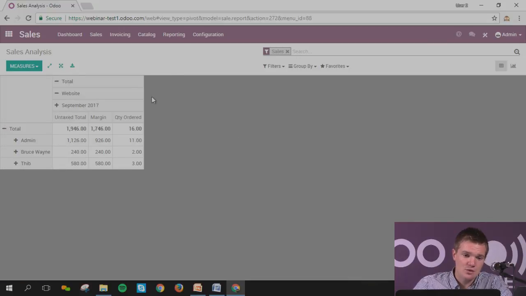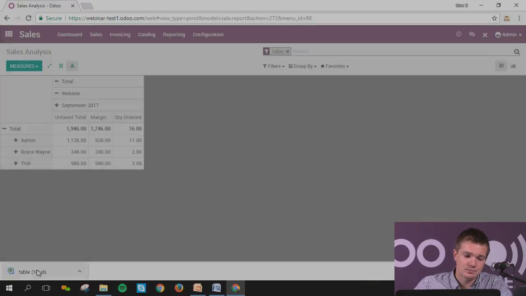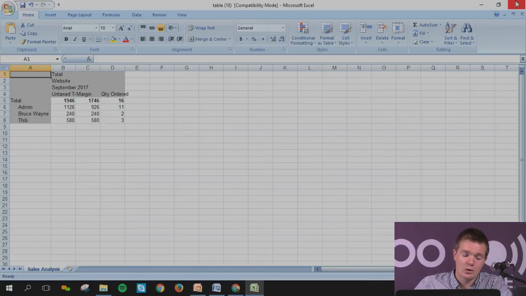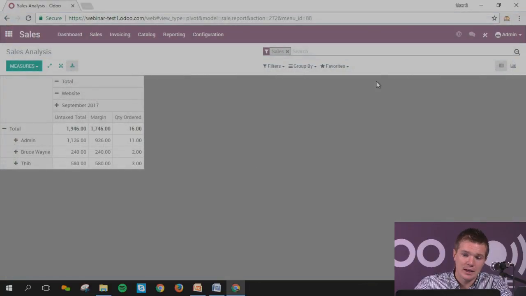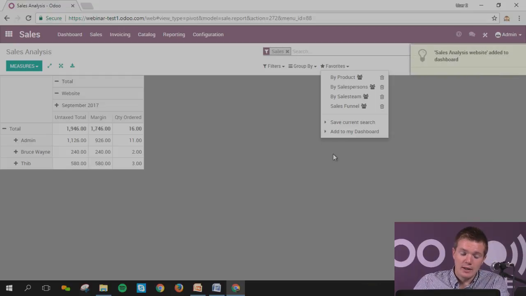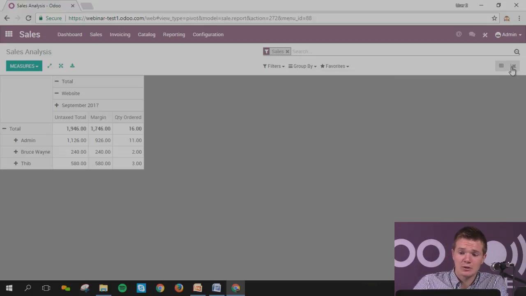If, let's imagine, this is really interesting for myself, what I can do, I can export it into Excel. And I've got the Excel file. Or I can simply add it to my dashboard. Add to my dashboard, sales analysis, website. I can add it.